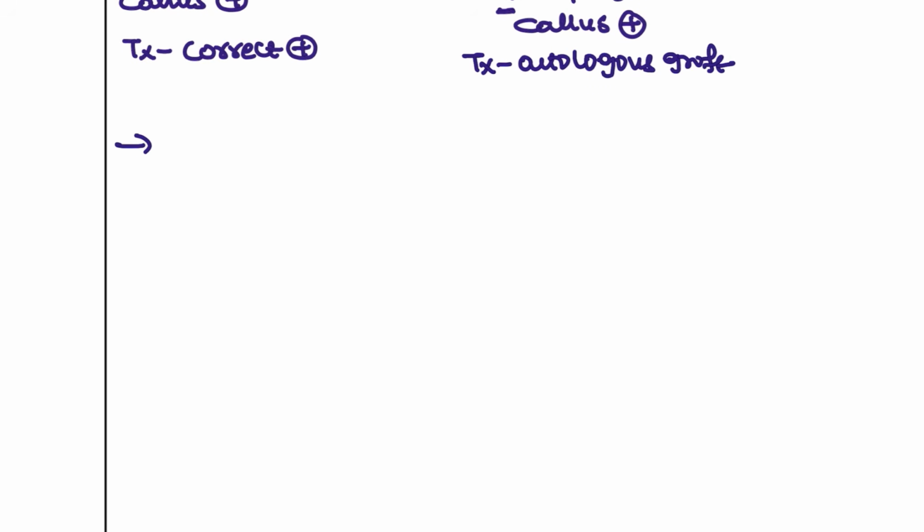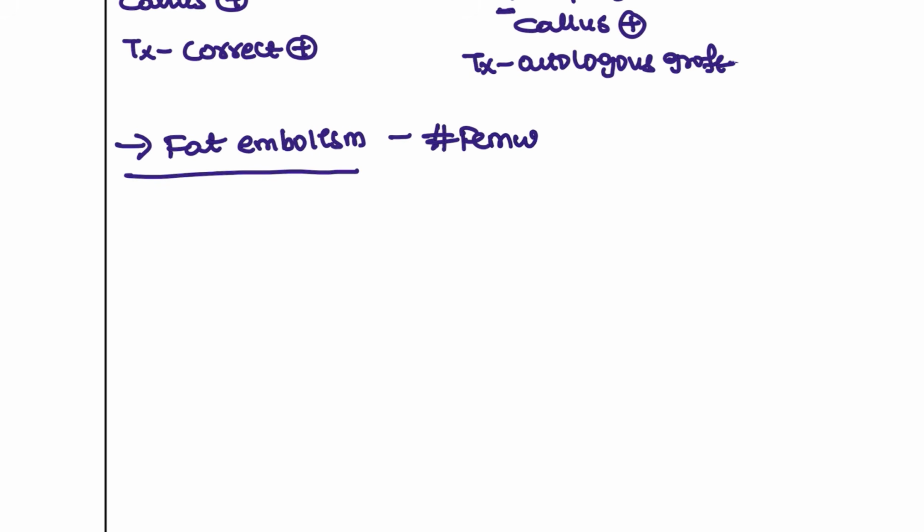Next, there will be acute complications whenever a fracture happens. If it is a major fracture, the patient will have separate entities that cause problems. One among them is fat embolism. Okay, the fat embolism question has been asked many times, so it should not be ignored. Fat embolism is due to femur fracture. Okay, so the major fracture is the femur. So what happens whenever there is a femur fracture?